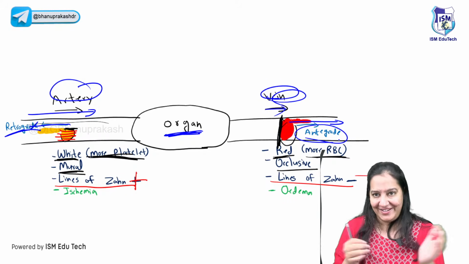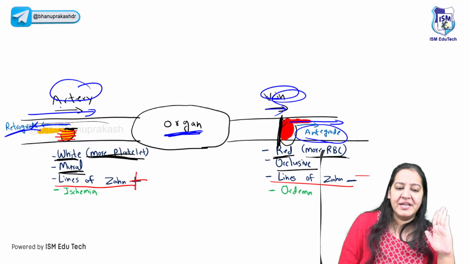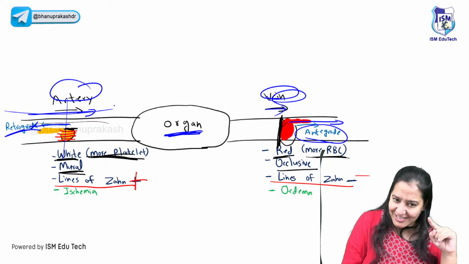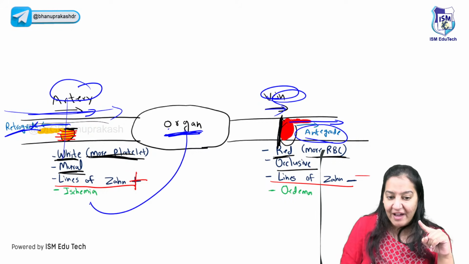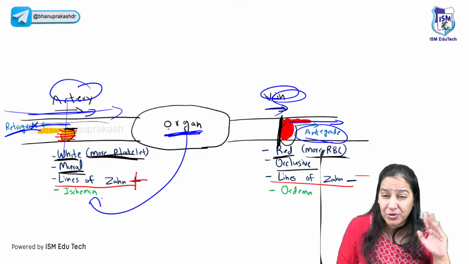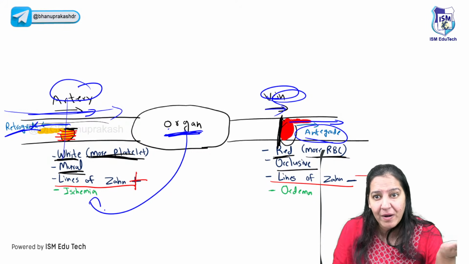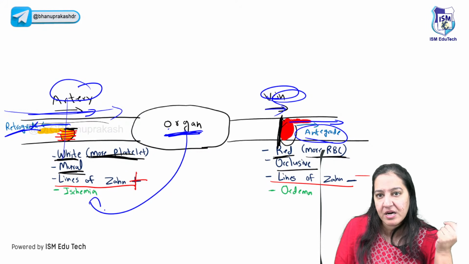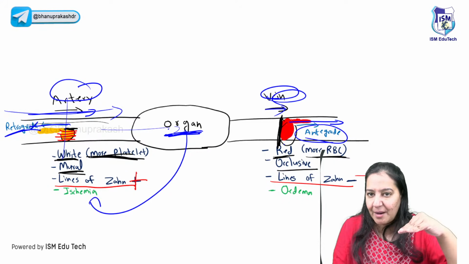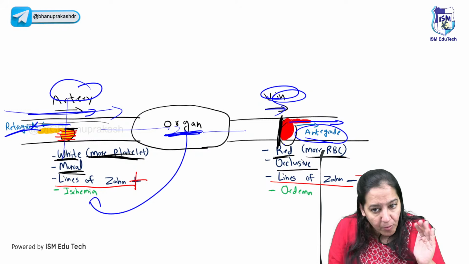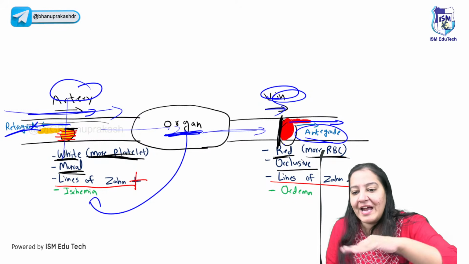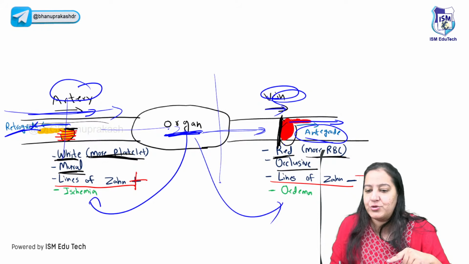So retrograde, antegrade. The next point: imagine due to the thrombus, less blood is coming to this organ, so this organ will have ischemia. Due to the thrombus in the artery, pure blood is not coming into the organ. But in venous thrombus, pure blood is coming; there is no problem in coming, but there is a problem in leaving. So impure blood cannot leave and accumulates in the organ. It will lead to edema.